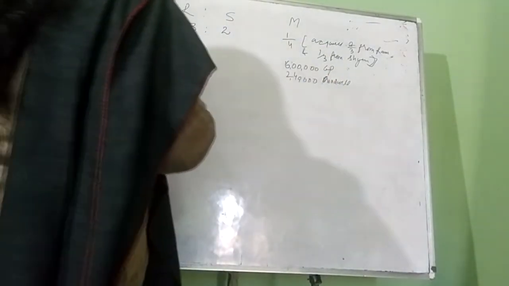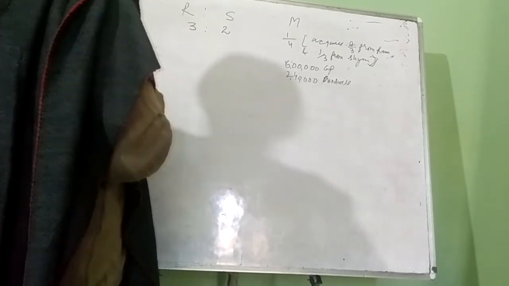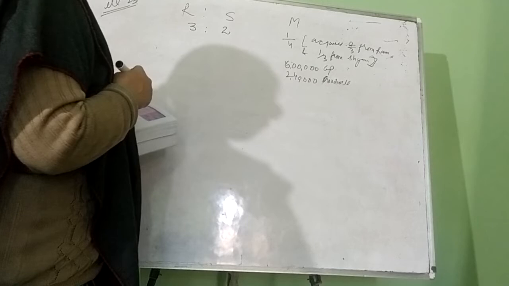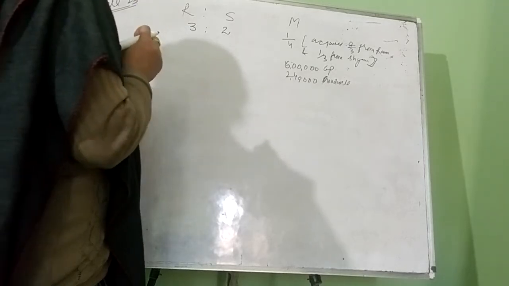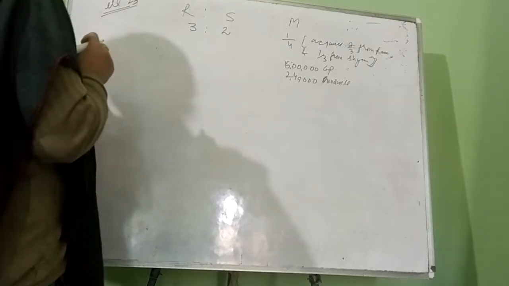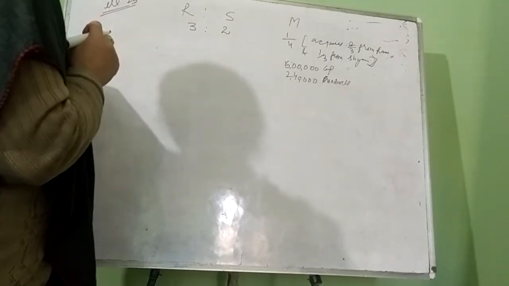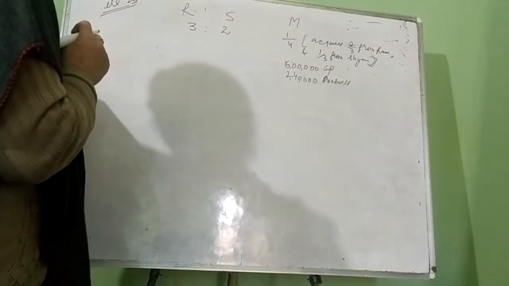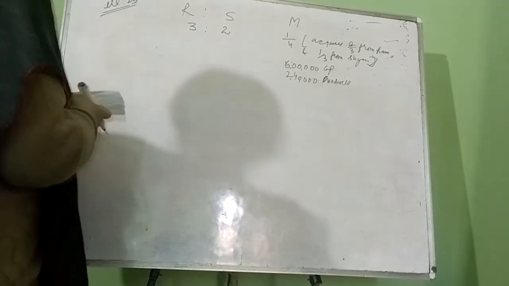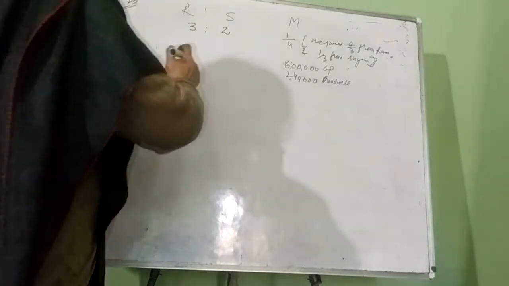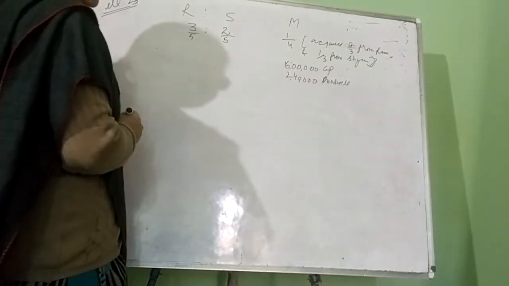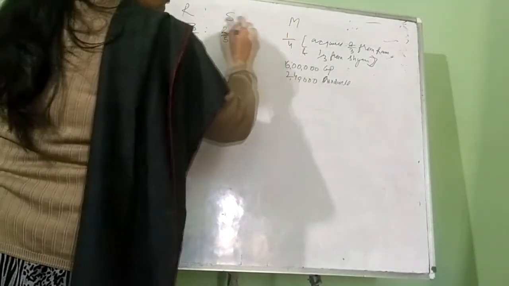Now, in this question, 1/4 of the amount of goodwill is withdrawn by the partners. It means the whole amount of goodwill is not withdrawn by the partners. 1/4 they are withdrawing from the business. And in this question, we have to find out the new profit sharing ratio, and we have to pass journal entries also. So, it is given here, two partners. One partner's share is 3/5 and the other's share is 2/5. New partner is admitted for 1/4 share.